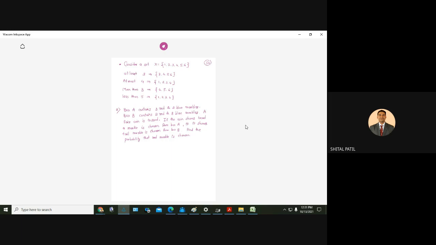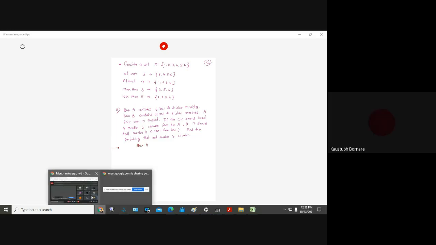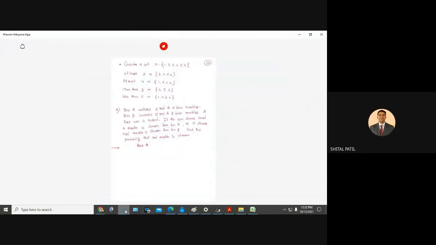Anyone? How we can solve the example? So these are the two boxes we have, box A and box B. So red marbles are there and blue marbles are there.